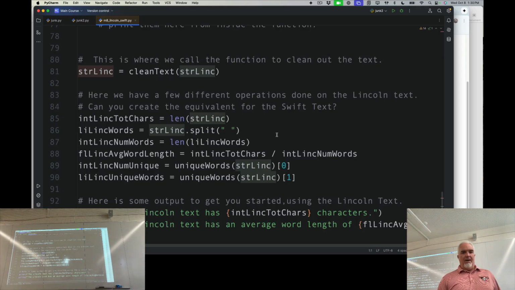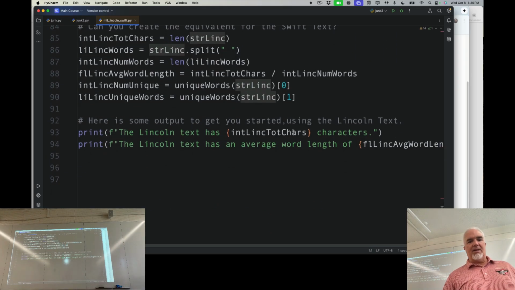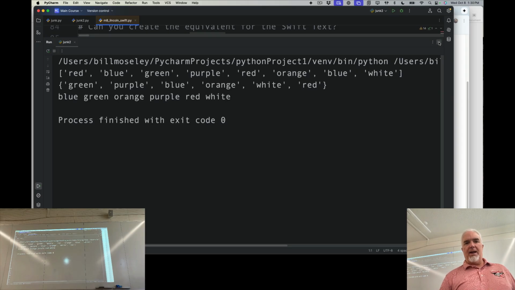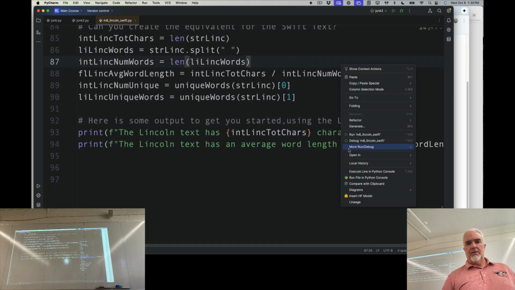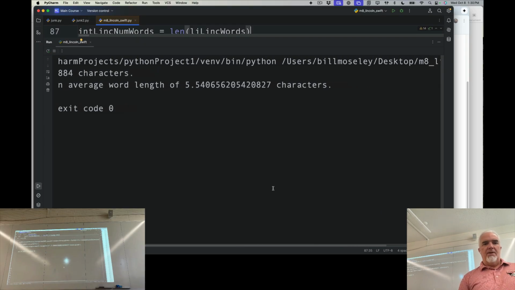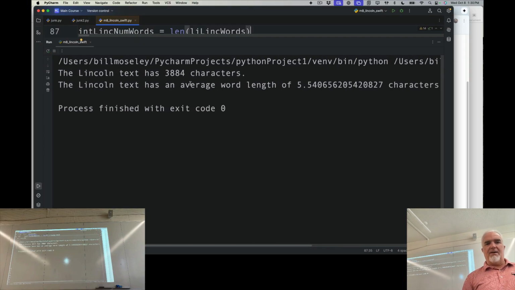There's a lot going on here, and I want you to play around with it because it's going to help you understand how some of this stuff works. What it does is print out some of the things here. Oops, I have to run the correct one. Okay, so the Lincoln text has 3,884 characters. The average word length is